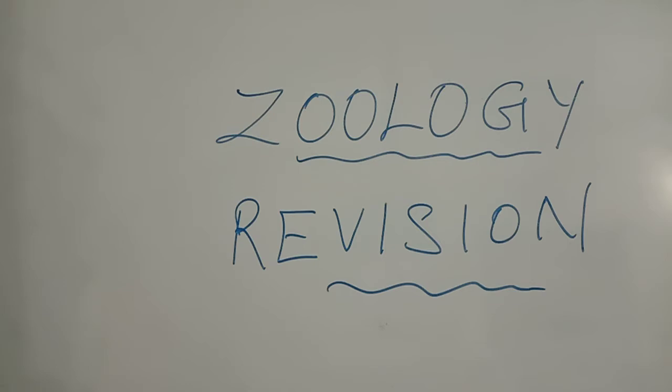Next, 3 mark question answers: budding, fragmentation, and regeneration, then conjugation, phases of life cycle. These are the 3 mark question answers. Then one more 3 mark question: the different types of natural parthenogenesis. Understand, my dear students? So we have completed some 2 mark question answers, 3 mark question answers, and a 5 mark question from this first chapter.